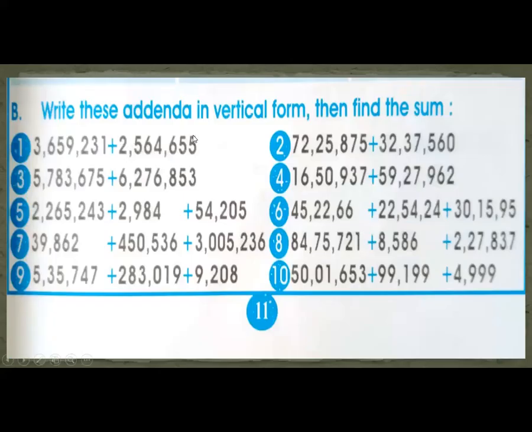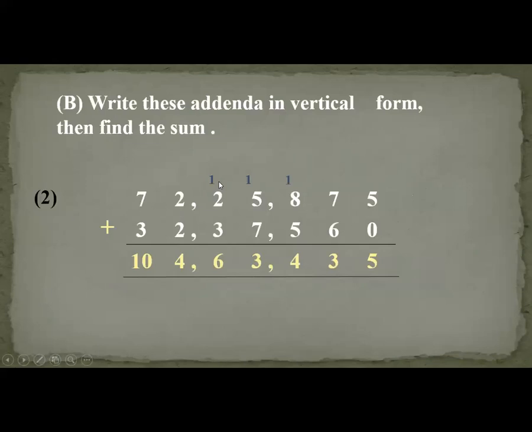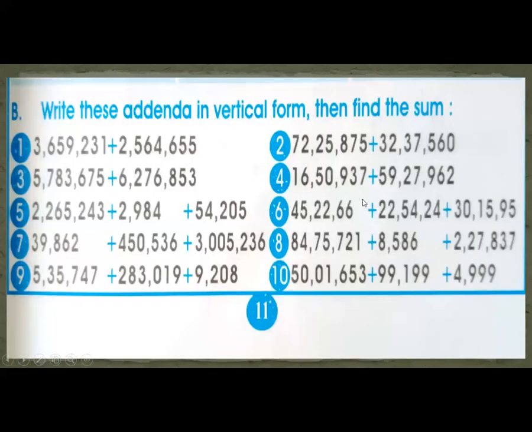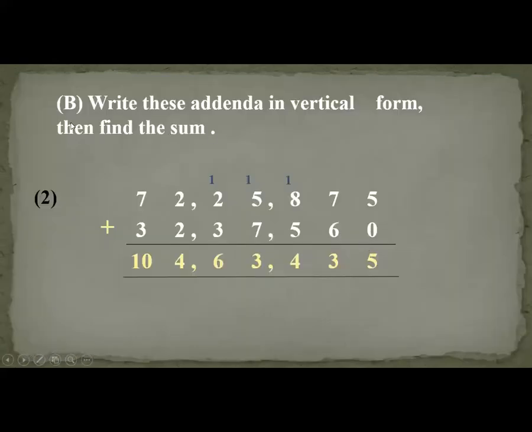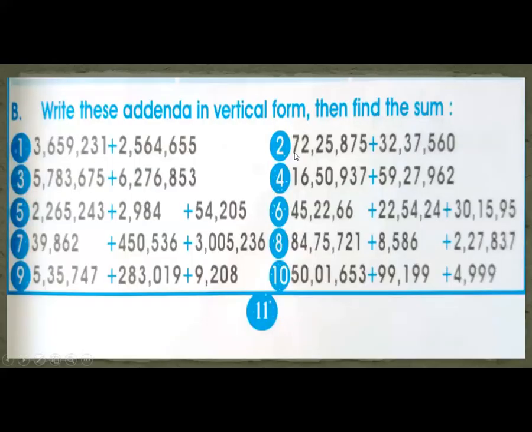Okay. So part B is write these addenda in vertical form, then find the sum. Write these addenda in vertical form, then find the sum. Here I have solved 2 questions for you, just for your guidance. If you want to take a screenshot, take it. First of all, you will part B. Okay. Question number 2 and question number 7 I've solved for you.